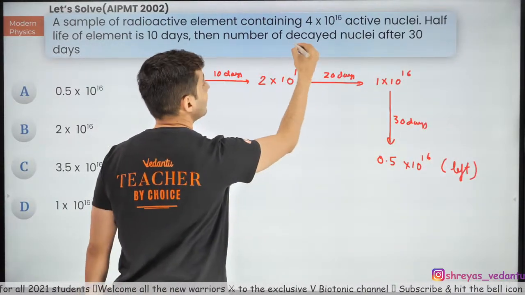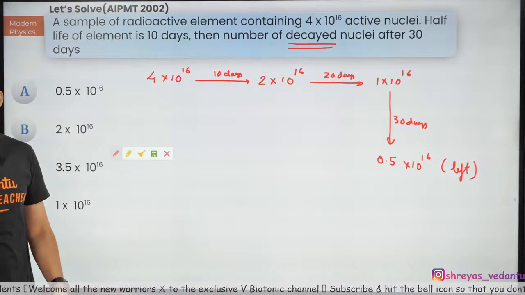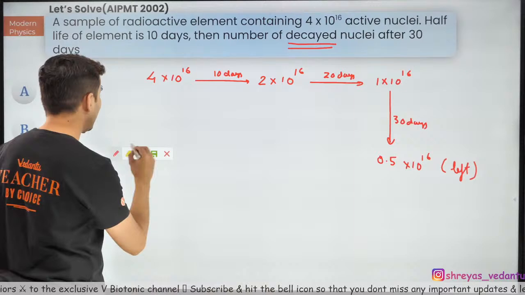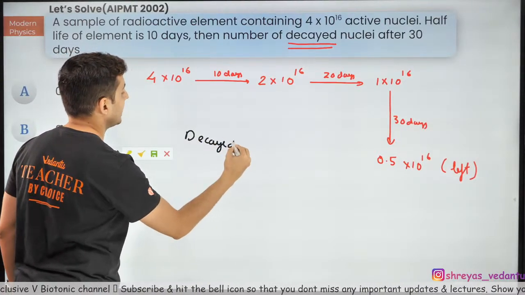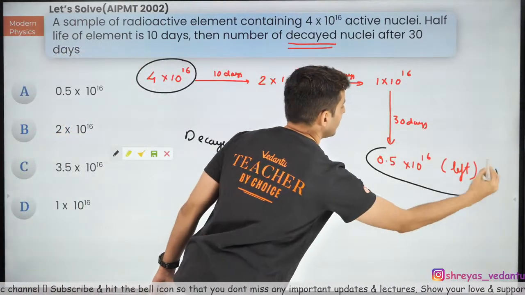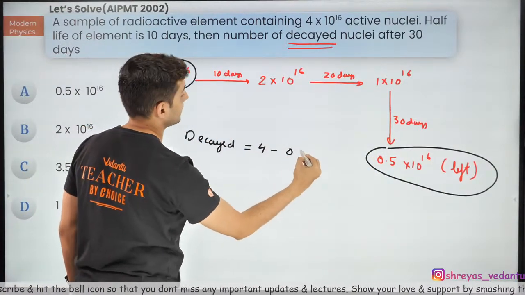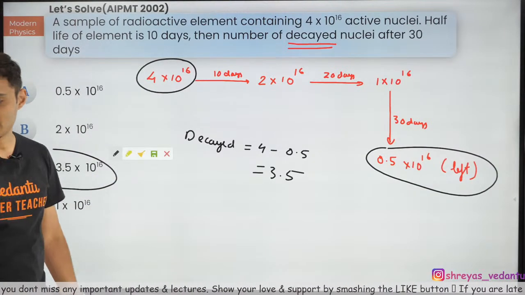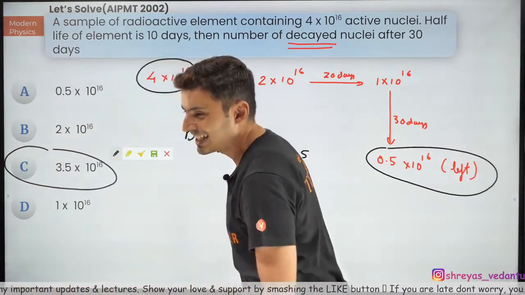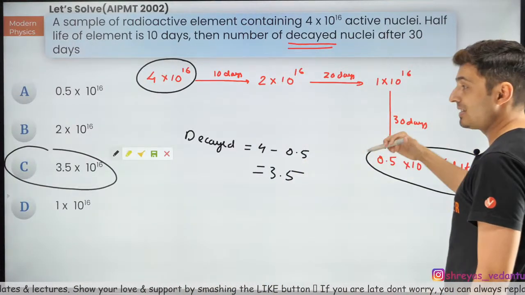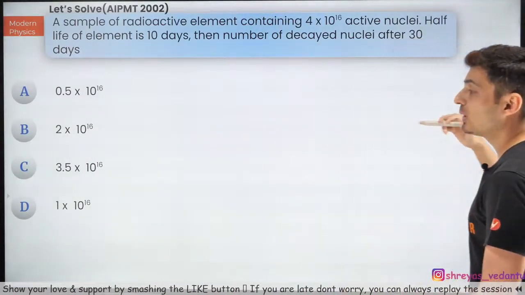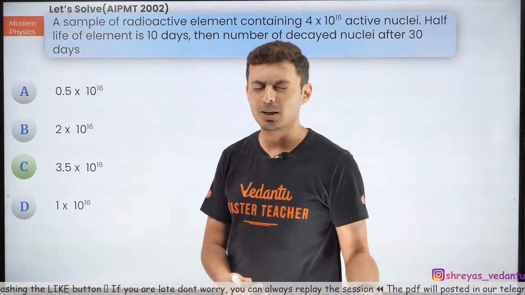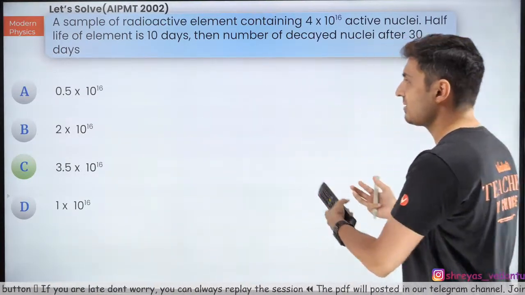The question is about decayed nuclei. Many of you made a mistake. Rita, it is not A, be careful. So how many have decayed? This was initial, this was what was left. So it will be 4 minus 0.5, which is 3.5, bacha. So hence the answer will be C. Correct. Chetan, it's not A bacha, it's C. Be careful. Don't make these kinds of mistakes. That's why I'm doing these questions. Read the questions carefully. You would know the answer. You would know how to do it. At the end of the day, outside the examination hall, you will be like, oh, I knew how to do it, I made a silly mistake. That's how silly mistakes are done.